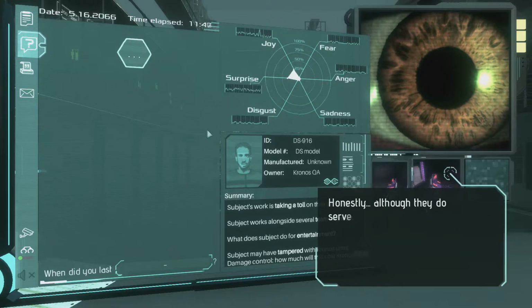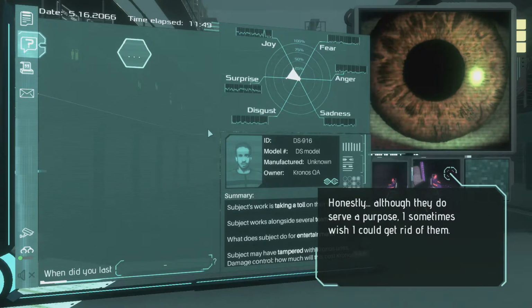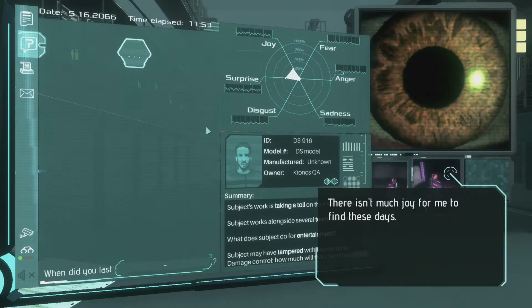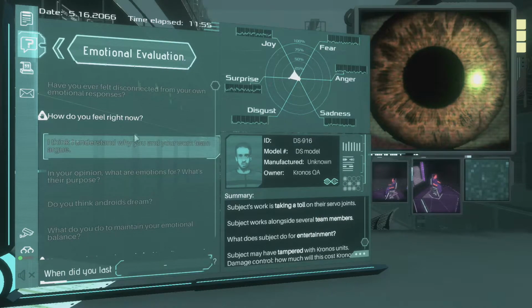Are you glad you have these emotions? Honestly, although they do serve a purpose, I sometimes wish I could get rid of them. There isn't much joy for me to find these days. Okay. How do you feel right now?